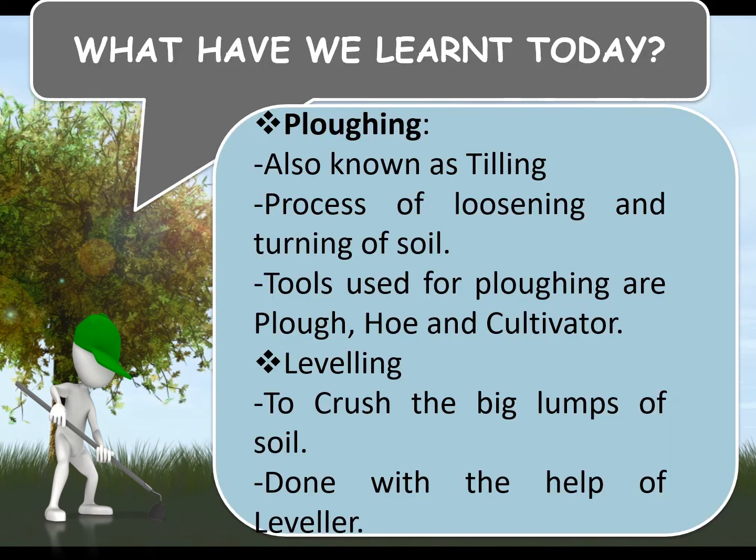Ploughing, also known as tilling, is the process of loosening and turning of soil. Tools used for ploughing are plough, hoe and cultivator. Leveling, to crush the big lumps of soil, is done with the help of a leveler.